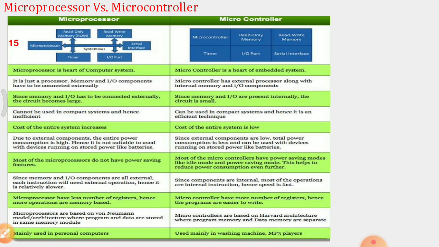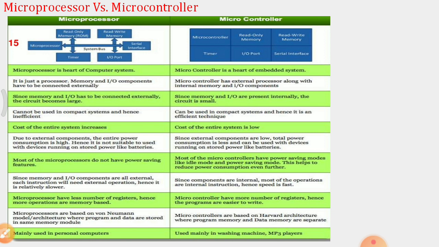Since in the processor, memory and IO are externally connected, each instruction will need an external operation. Therefore, the processor is relatively slower.